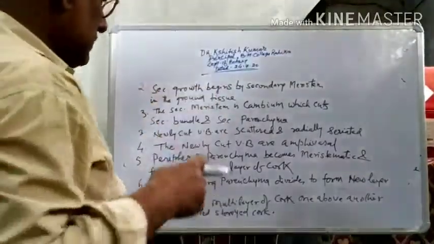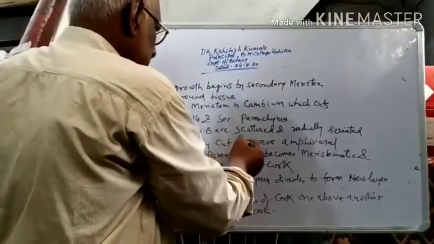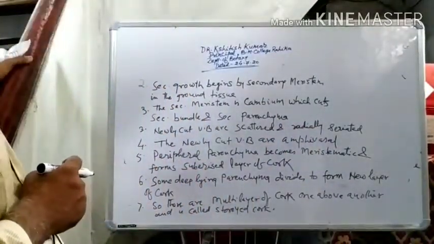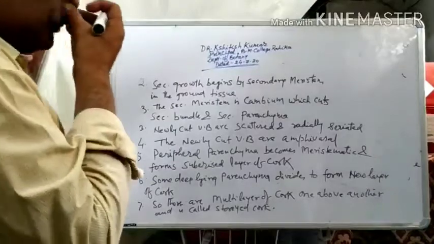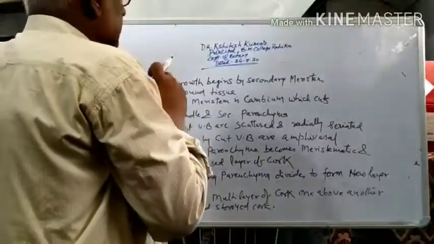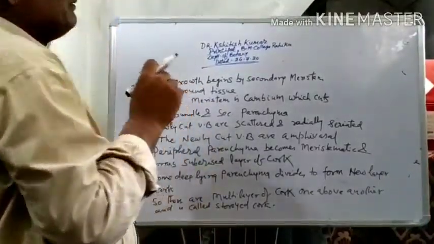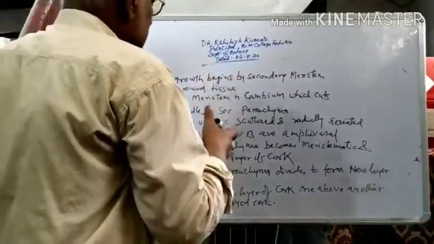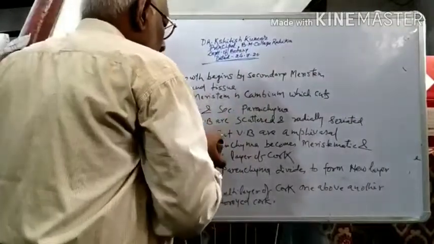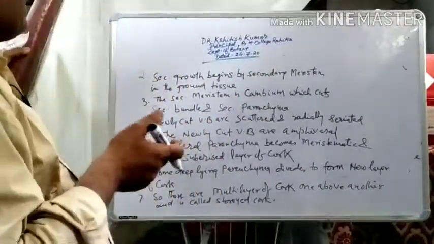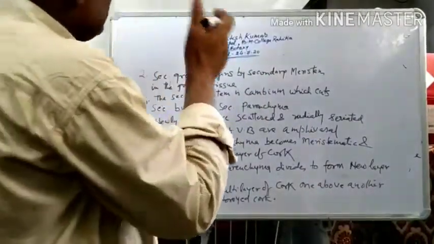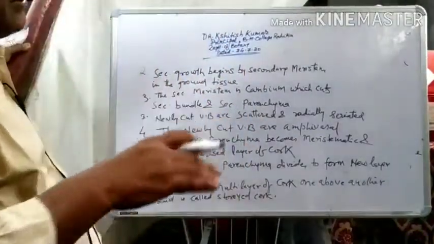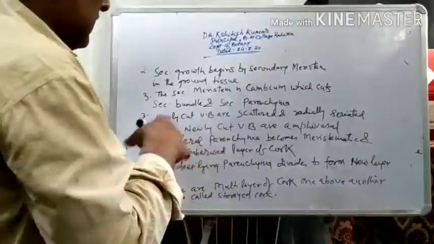So the next point is the newly cut vascular bundles are also amphivasal, and due to secondary growth there is pressure, as there are newly cut cells, they make pressure outside, so therefore there is a pressure at the epidermis, so the plant has the tendency to increase its girth.